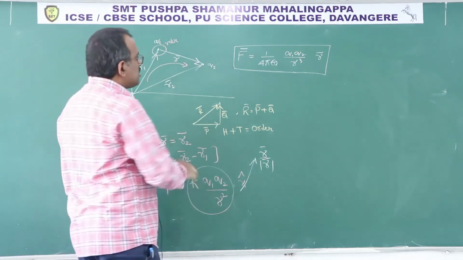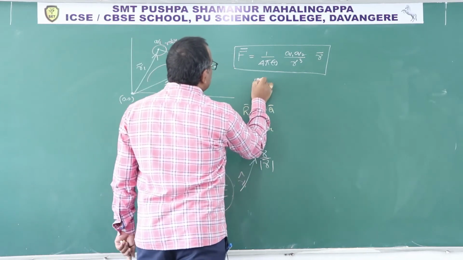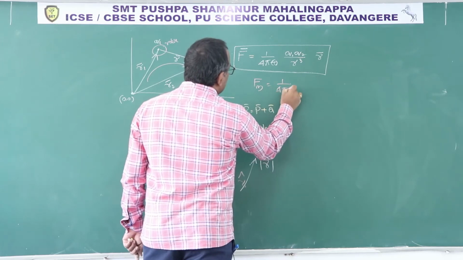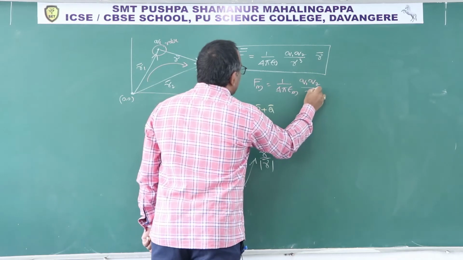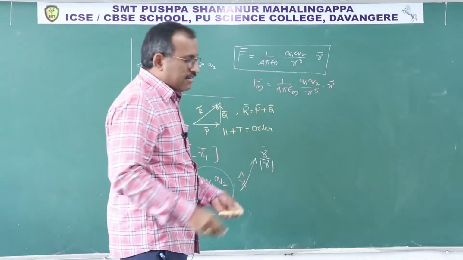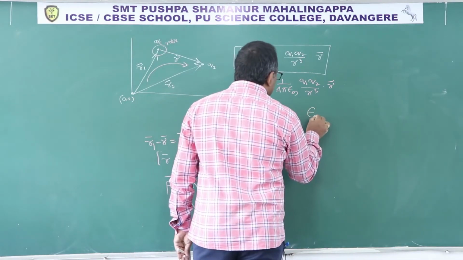Suppose these two charges are kept in a medium, then I should write 1 by 4 pi epsilon m Q1 Q2 by R cube into R bar. But please mind, there is one more relation called epsilon r.